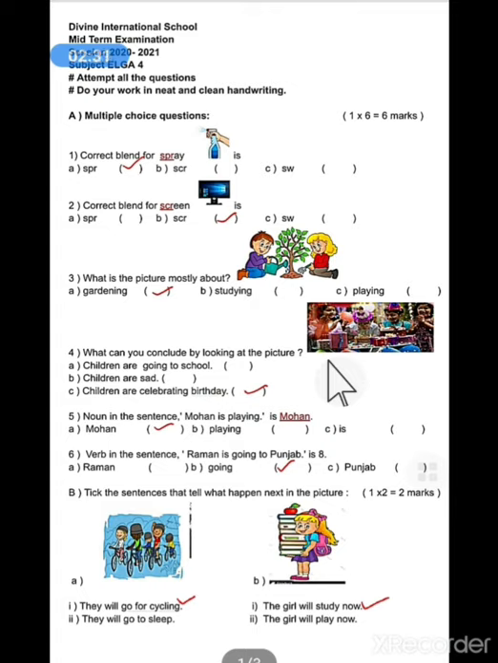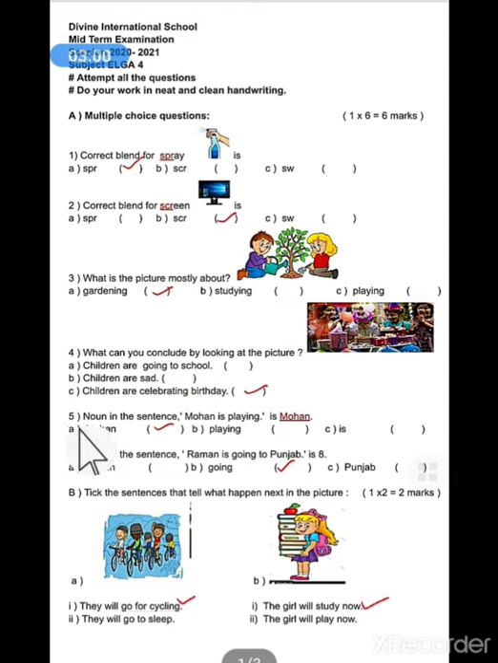A, children are going to school. Or children are sad. Or third, children are celebrating birthday. When we are celebrating our birthday, all this happens. So by looking at the picture, we can conclude that children are celebrating their birthday here.